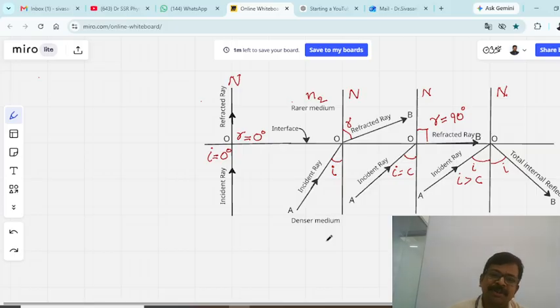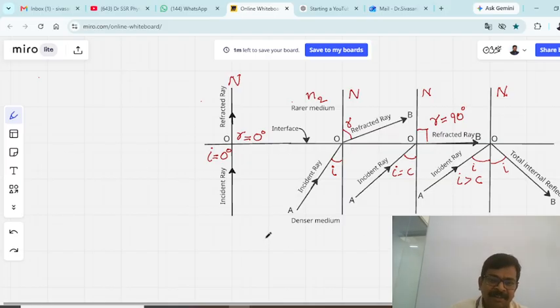Today we are going to discuss total internal reflection of light. What is total internal reflection of light? Whenever light is traveling from an optically denser medium to a rarer medium, light gets completely reflected back to the same denser medium if the angle of incidence is more than the critical angle.